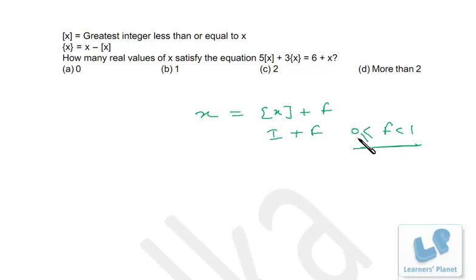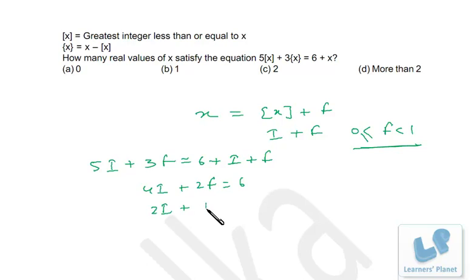Okay, so an integer I just have written as I over here. Now I put up the value of x over here. It is 5 box x, that means I just write it 5i plus 3 fractional part of x is equal to 6 plus x can be written as I plus f. Okay, now 5i minus I is 4i plus 2f is equal to 6, that means 2i plus f is equal to 3.